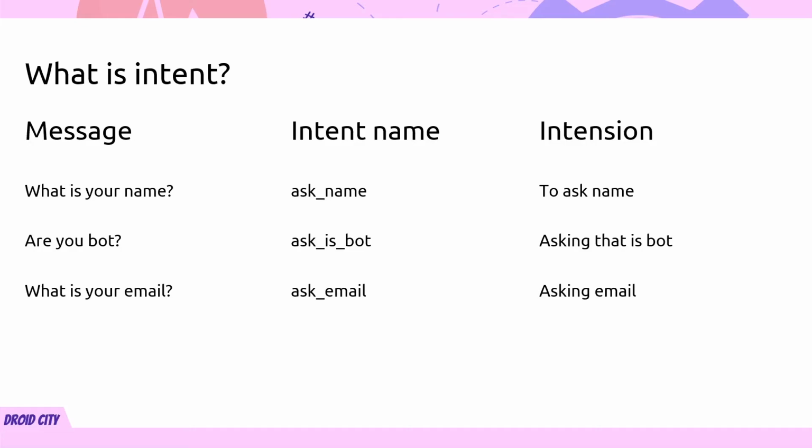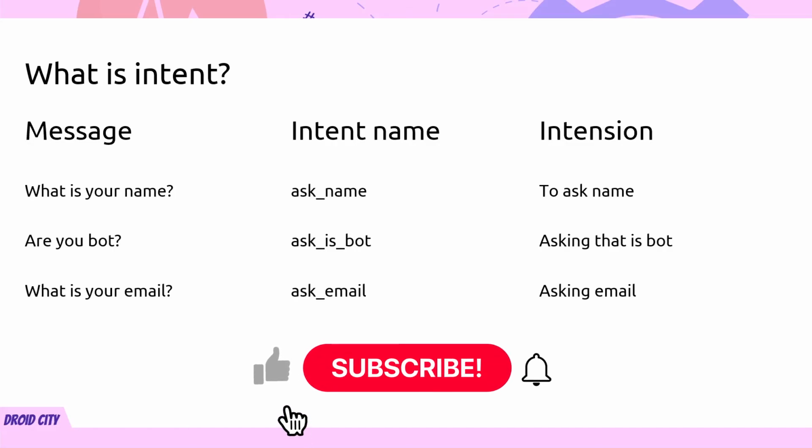So this is how the intent works, and you have to provide a large amount of training data. Like what I would do is I will keep 10 to 20 training data so that it could understand what is the meaning behind it. Okay, and don't keep the same training data because it will get skipped, of course.